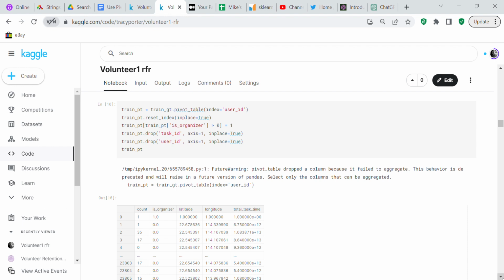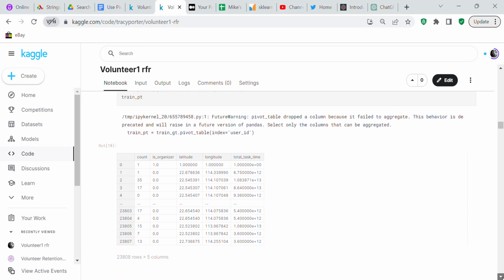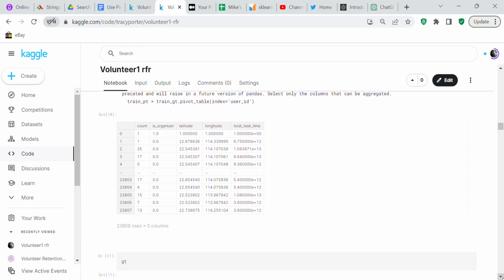Train PT, because you don't need the user ID, and the reason why you don't need the user ID is because all of the rows are automatically indexed, so that's why you don't need it. So this is what the train PT looks like. It's 23,808 rows by 5 columns. You've got count, is organizer, latitude, longitude, total task time.